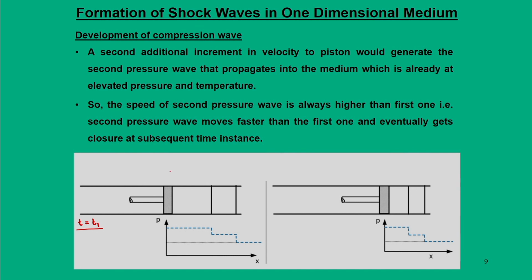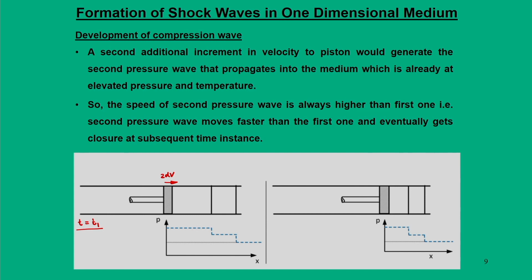So, here the piston was given the next subsequent increment in velocity. The piston is allowed to move with an additional increment of velocity, so twice dV.